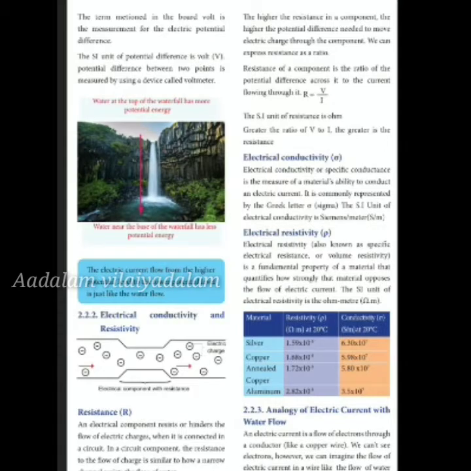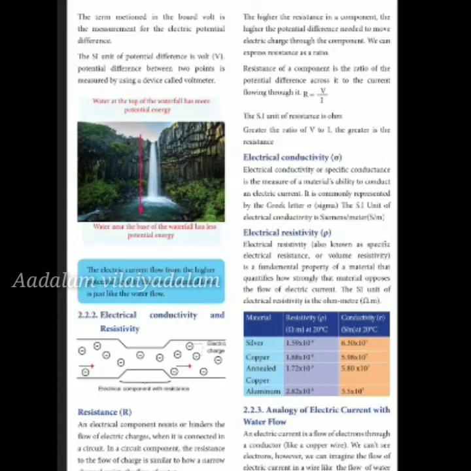Electric conductivity is measured as the material's ability to conduct an electric current. It is commonly represented by the Greek letter sigma, and its SI unit is Siemens per meter, S/m.